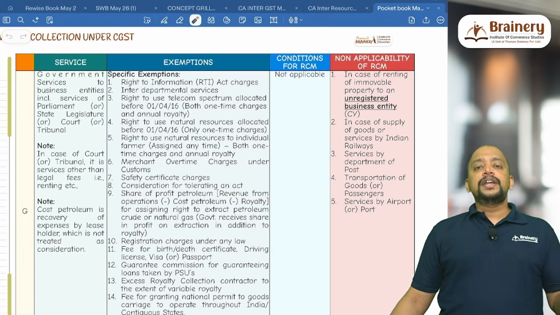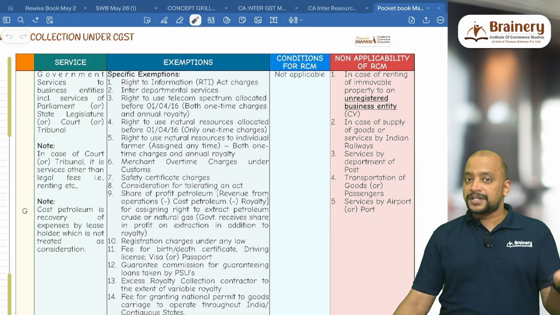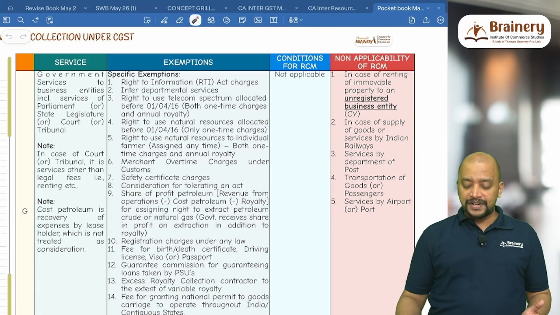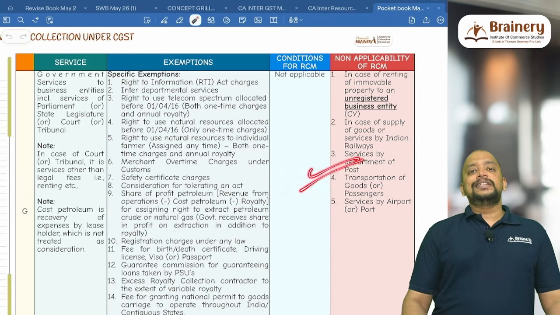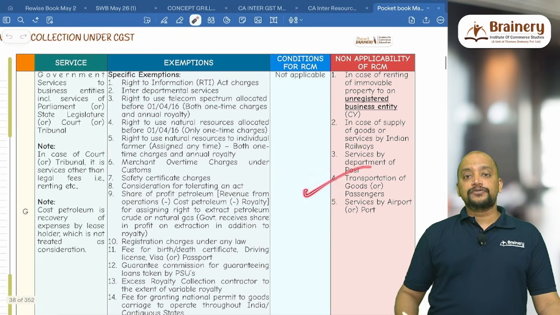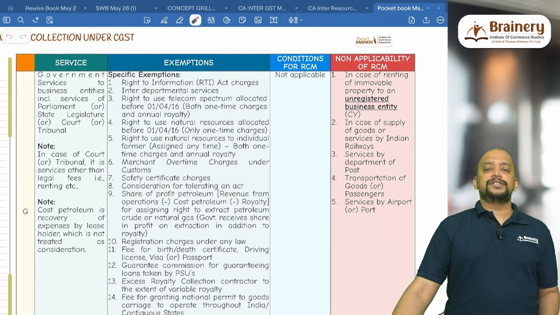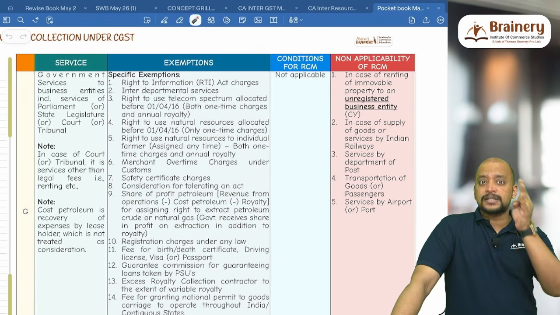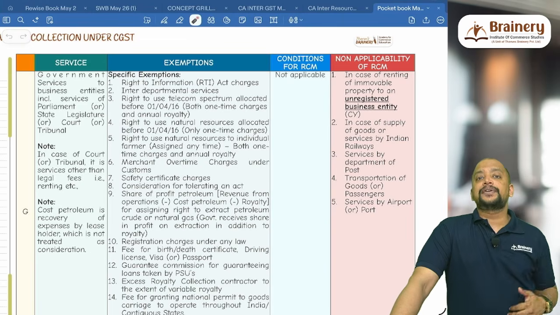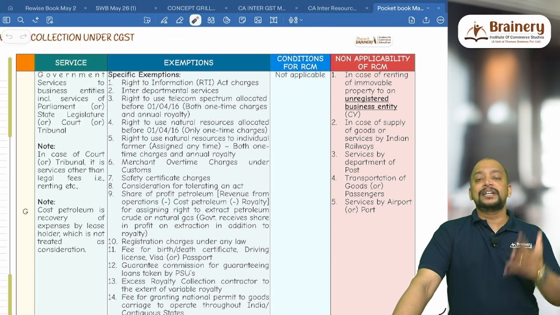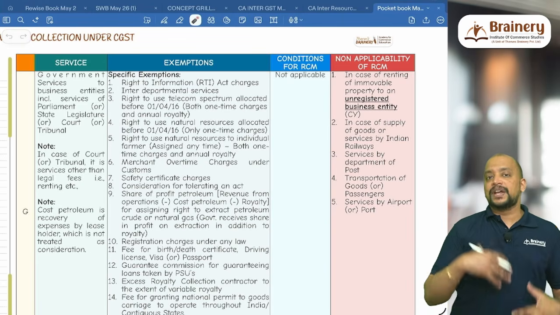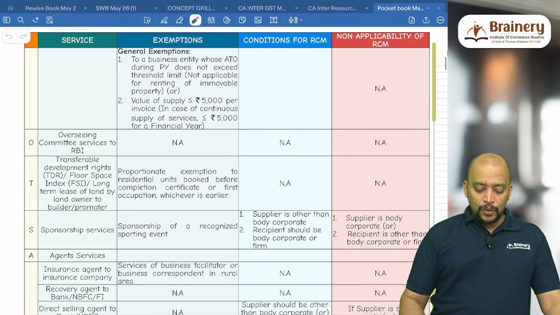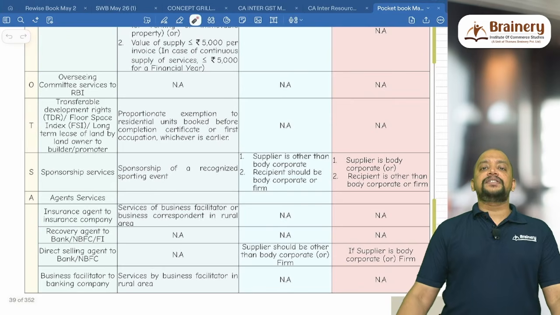What are they? Renting of immobile property to unregistered business entity. Number 2, that is Post, Department of Post services, then railways, then transportation of goods or passengers, airport or port services. Remember: Department of Post, transportation of goods or passengers, Indian Railways, airport or port services, and renting of immobile property to unregistered business entity. In these 5 cases, government only will pay GST under FCM. RCM is not applicable.